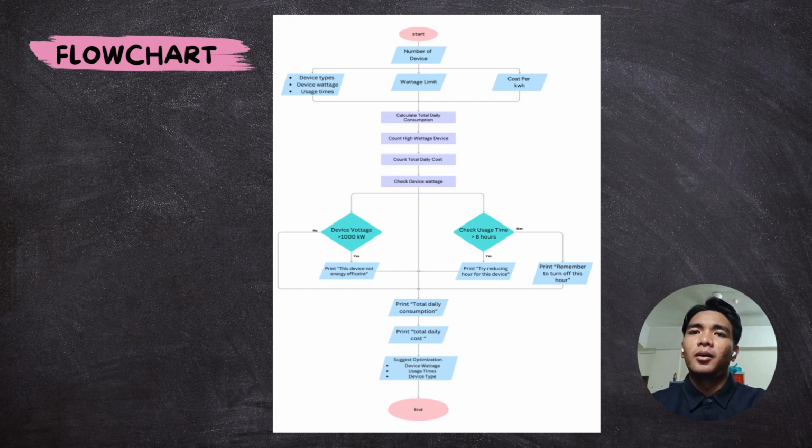Both of the decisions will print total daily consumption, and then print total daily cost, and then it will also suggest the optimization, device voltage, usage time, and device unit, and then it will end.